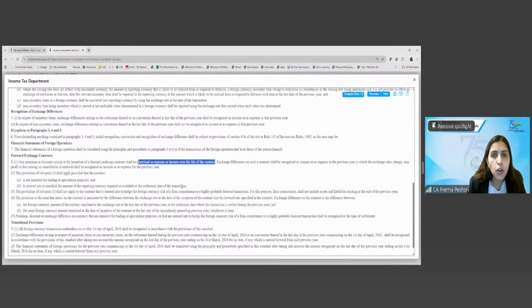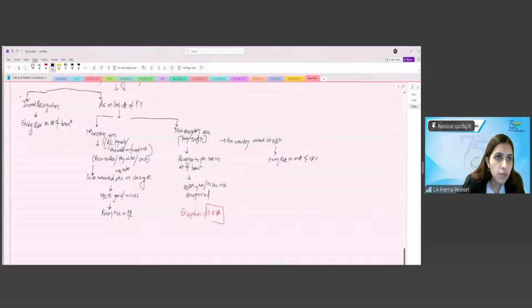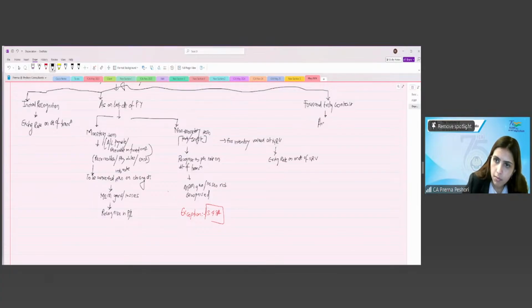So just write down for the forward exchange contract. Amortize over the life of the contract.